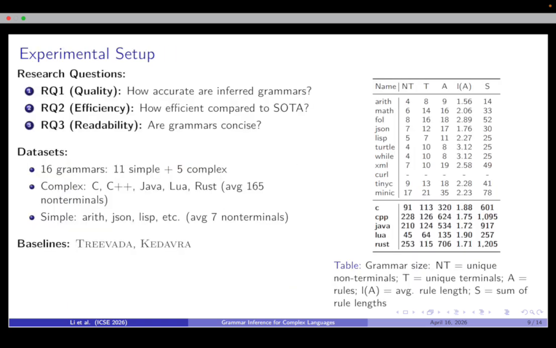Then I will introduce our experiments. We evaluate on 16 languages, 11 simple ones and 5 complex ones. This table shows their grammar sizes. Current datasets have about 7 non-terminals on average, while complex languages have hundreds. We compare with the current state-of-the-art methods Treevada and Kedavra. Our experiments answer three research questions: how accurate is our inferred grammar? How efficient is the method? Is the inferred grammar concise?